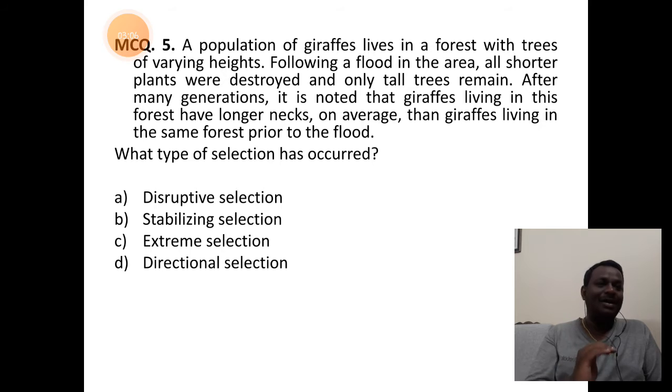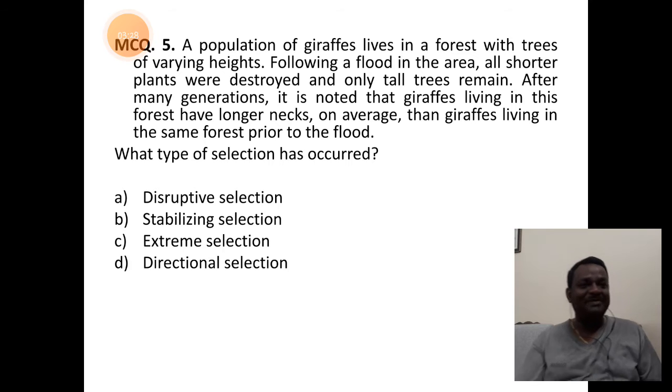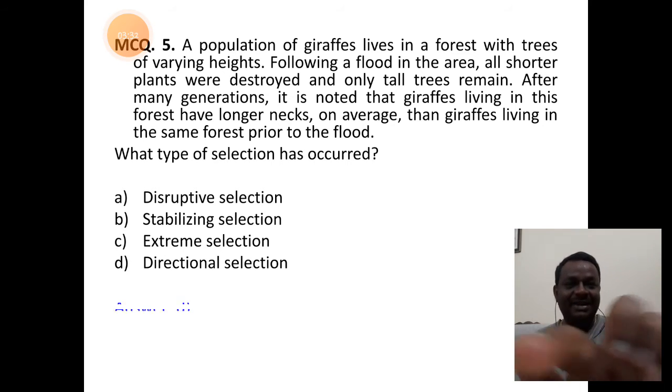Only tall trees were left. After many generations, it is noted that giraffes living in this forest have longer necks on an average than giraffes living in the same forest prior to the flood. So what type of selection is it? It is directional selection.